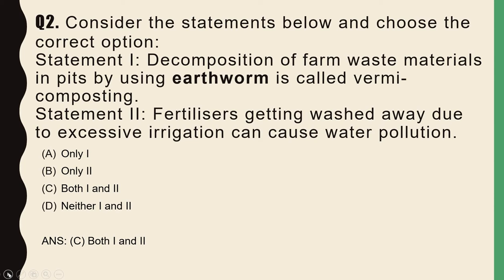So why is option C correct? Because decomposition of farm waste materials using earthworms is called vermicomposting, and sometimes fertilizers get washed away due to excessive irrigation and are not fully absorbed by plants. So this excess fertilizer then leads to water pollution. So that's why option C is correct.